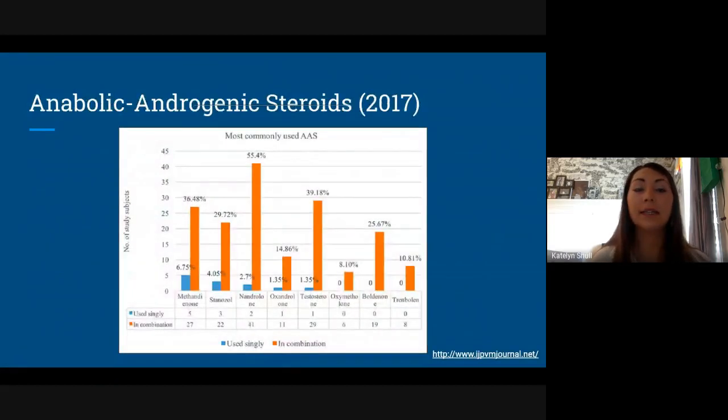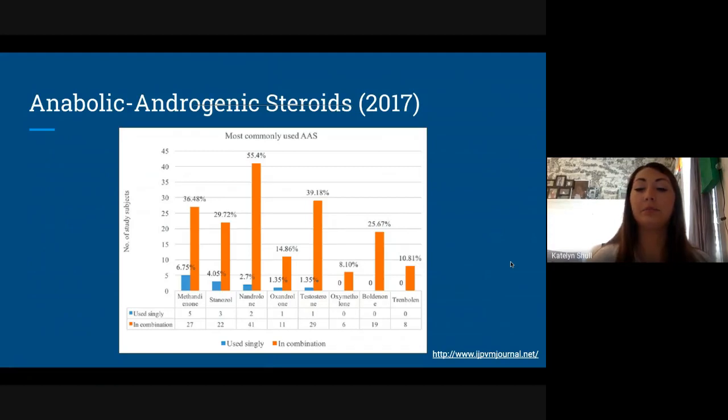So this is just a table showing anabolic and androgenic steroids in 2017 and if they're used singly or in combination. As you can see, stanozolol is right here, and it is more used in combination with other drugs, which is a major problem, which I'm going to show on the next slide.